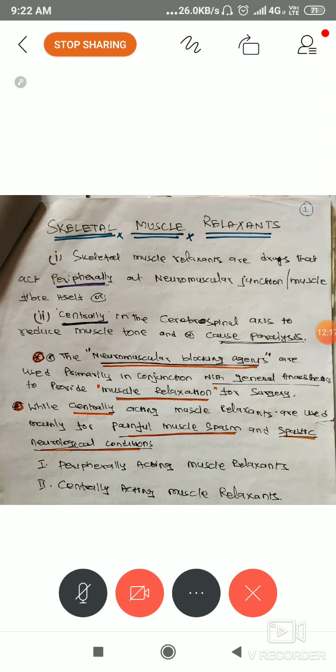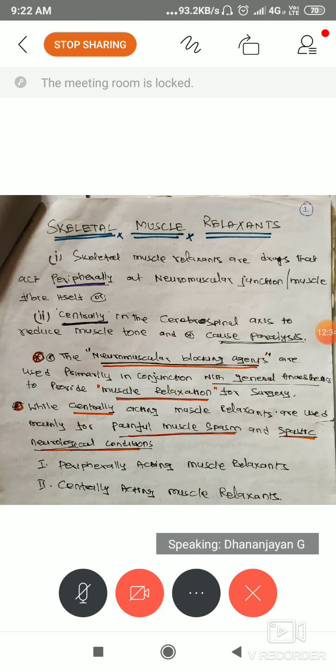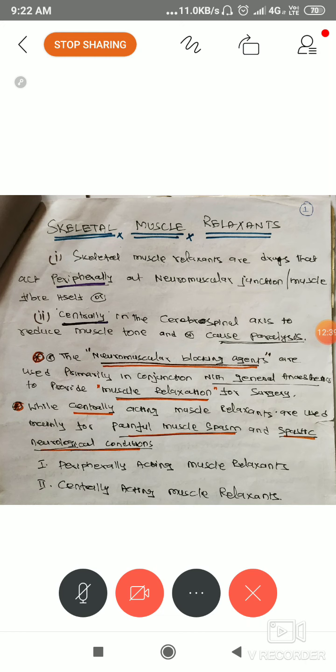Next point: centrally acting muscle relaxants are used mainly for painful muscle spasm and spastic neurological conditions, for example tetanus and convulsions. The muscle tone is abnormal, the painful muscle spasm.